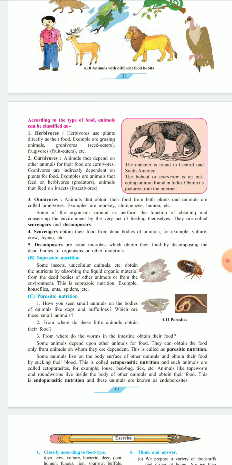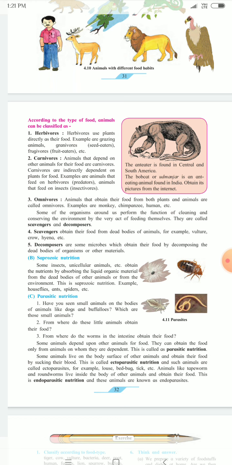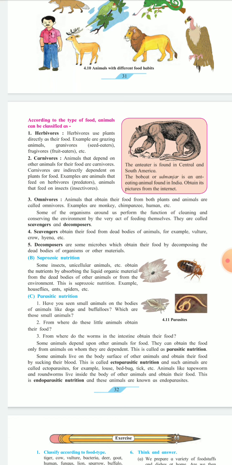Second type of nutrition is saprozoic nutrition. Some insects, unicellular animals, etc. obtain the nutrients by absorbing the liquid organic material from the dead bodies of the other animals or from the environment. This is the saprozoic nutrition. And examples are houseflies, ants, and spiders.